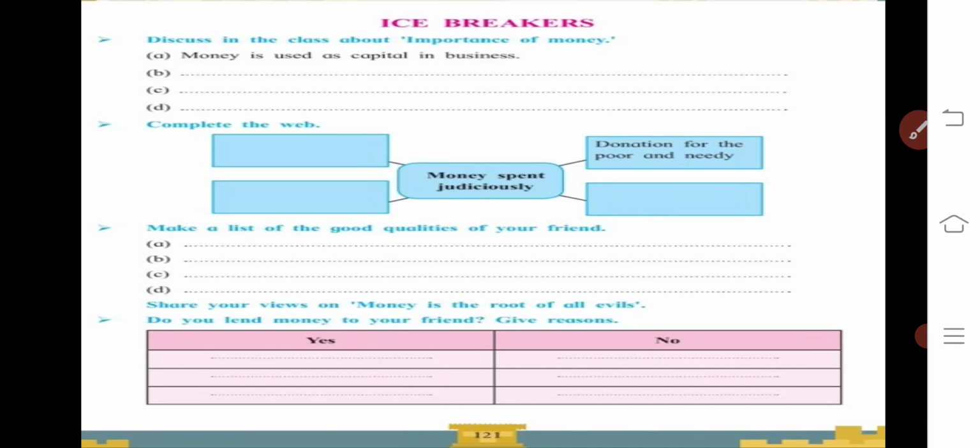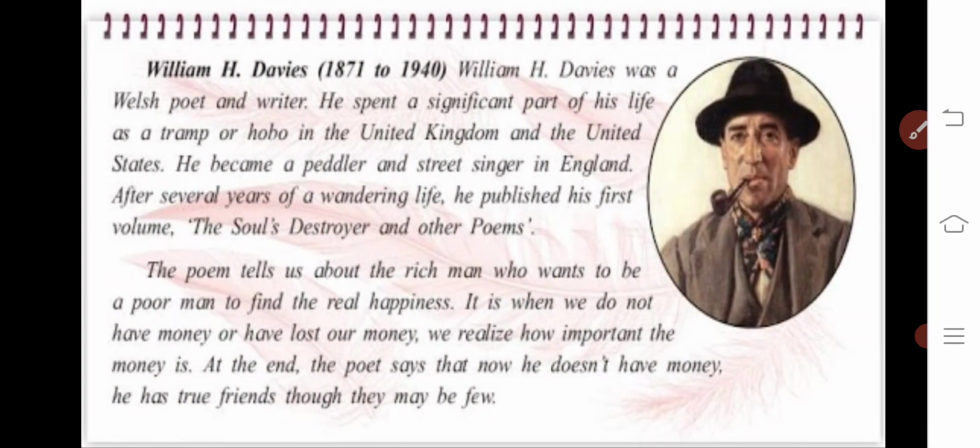Now we have to go to the next part, and that is the information about the poet. William H. Davis, 1871 to 1940. William H. Davis was a Welsh poet and writer. He spent a significant part of his life as a tramp or hobo in the United Kingdom.